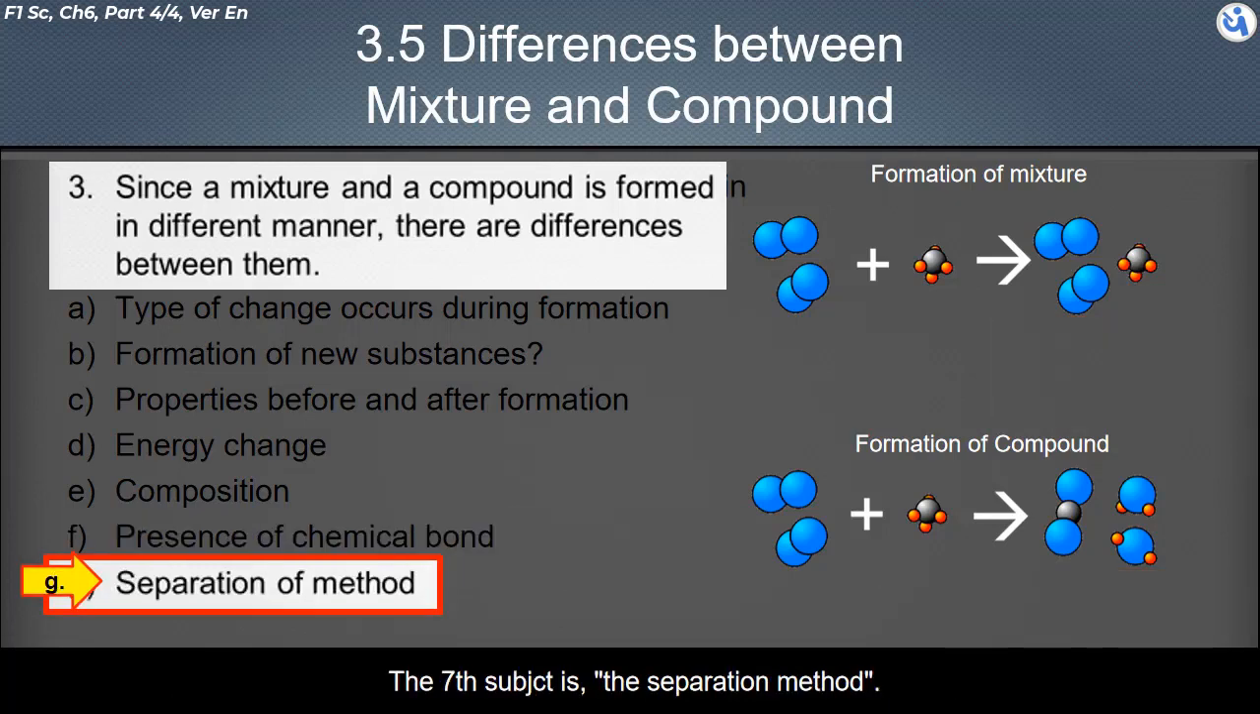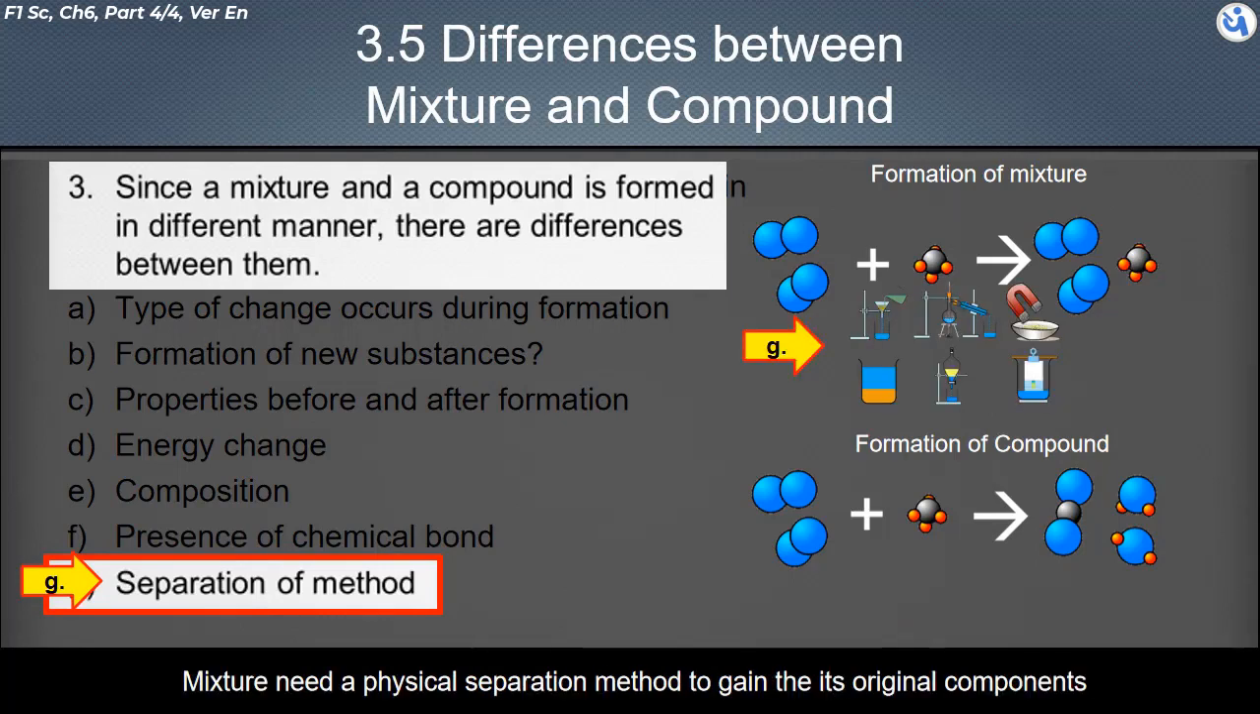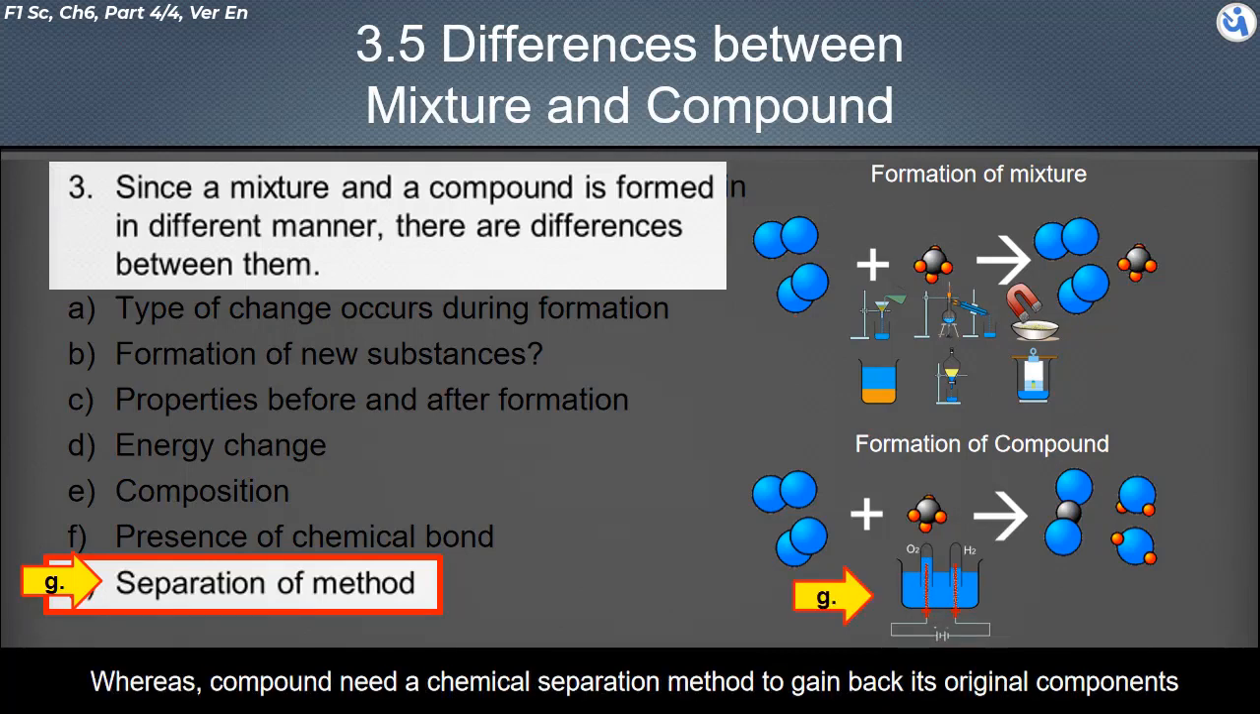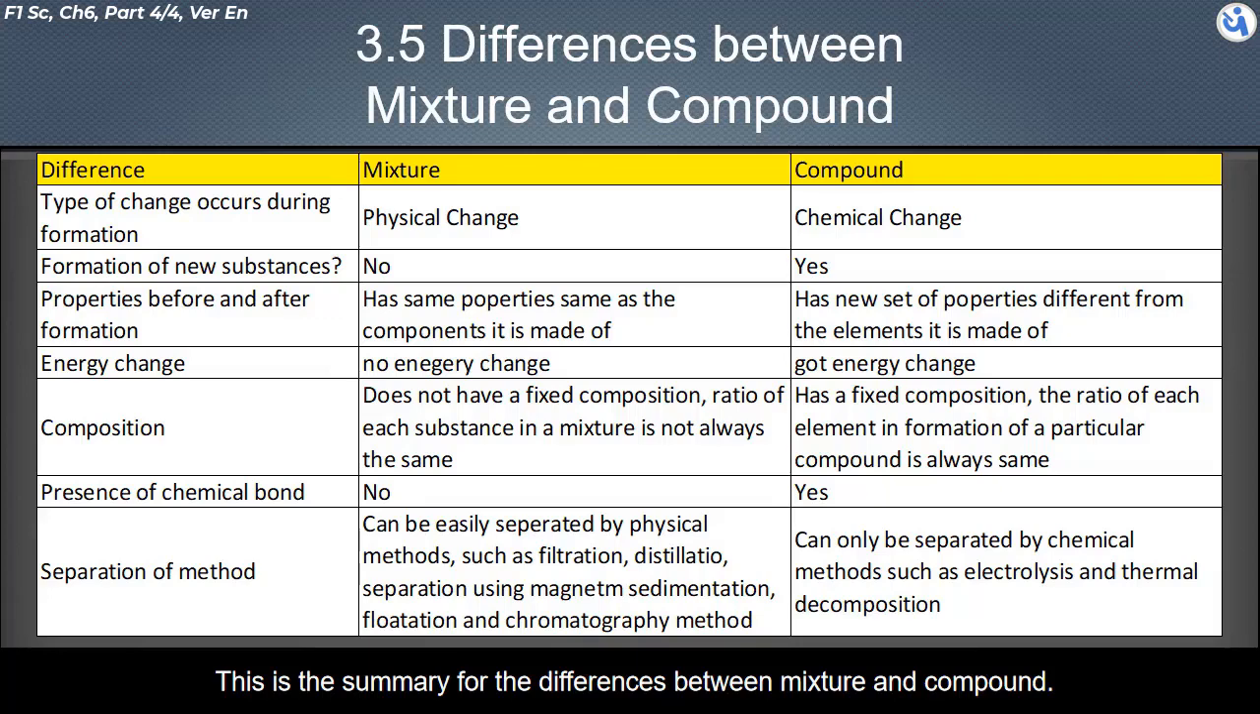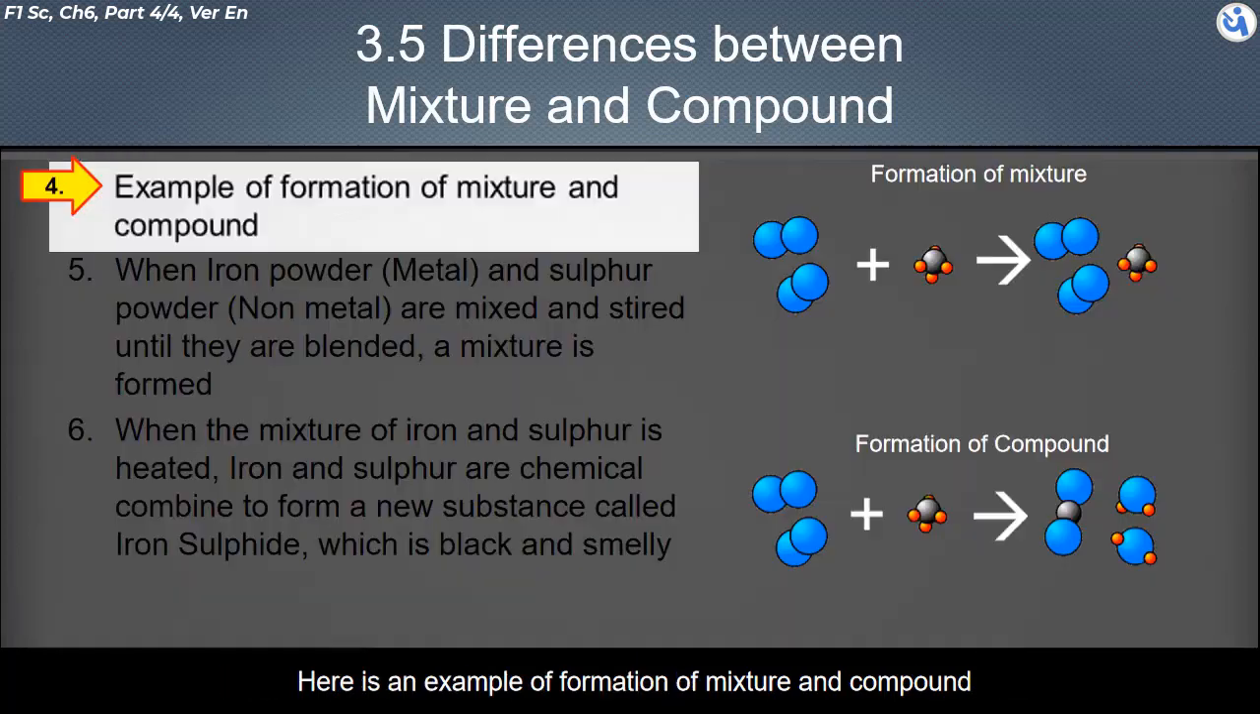The seventh subject is the separation method. A mixture needs a physical separation method to get back its original components, whereas a compound needs a chemical separation method to get back its original components. These are the 7 subjects that enable us to see the differences between mixture and compound. This is the summary of the differences between mixture and compound. Here is an example of the formation of a mixture and a compound.